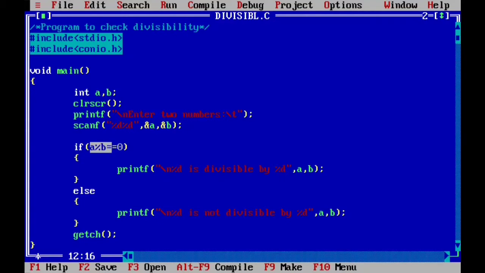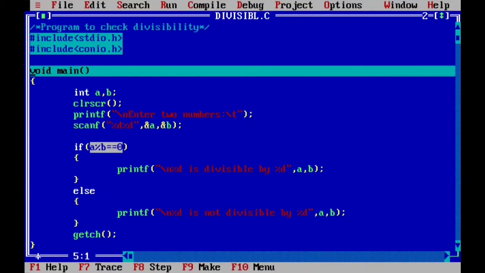Now, if this statement is true, in that case if segment will be executing, right? Otherwise it will be skipped and else part will execute, right? So in this case there will be no condition that both the statements will execute. Either of the statements will be executing depending on the condition that we have given in if segment, right? Let's see step by step how it works.